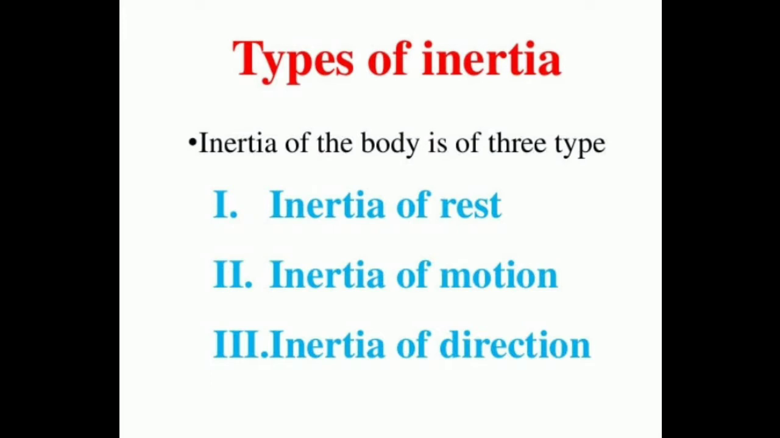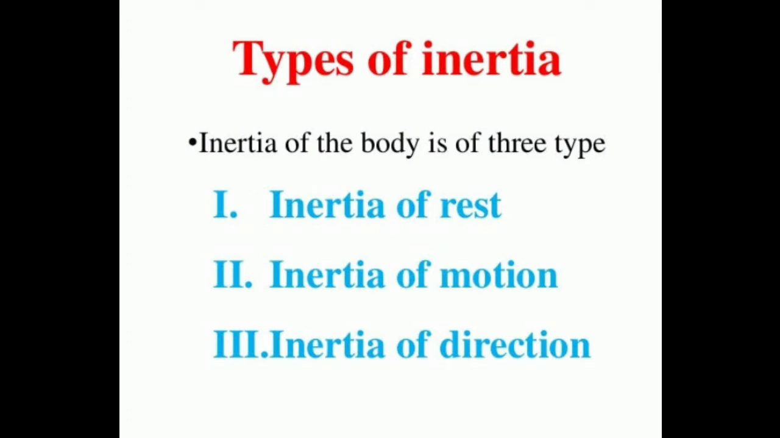Next, the types of inertia. Inertia of the body is of three types. The first one, inertia of rest: the resistance of a body to change its state of rest. Second, inertia of motion: the resistance of a body to change its state of motion. Third, inertia of direction: the resistance of a body to change its direction of motion.